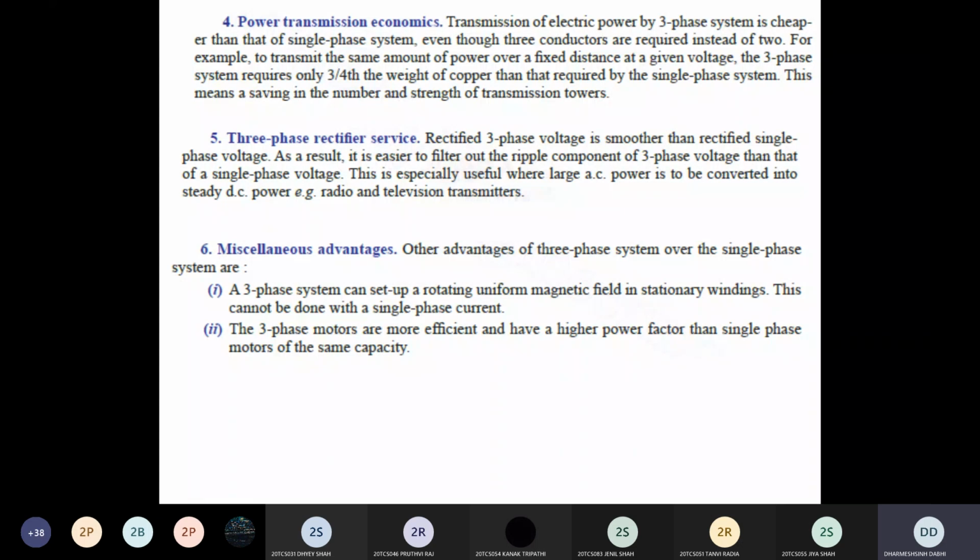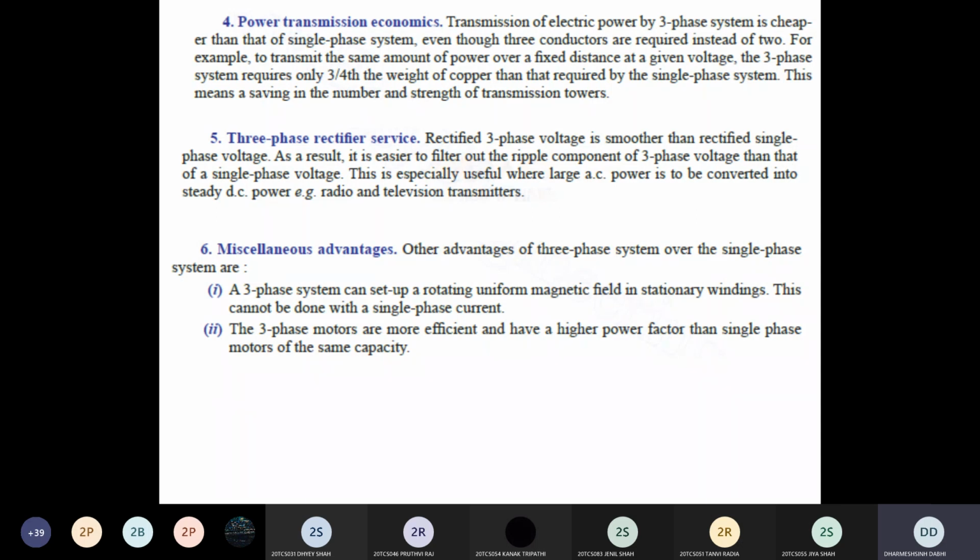What does high power factor mean? As we know the equation of power, P equals VI cos phi. If your power factor is high, it means cos phi is high, so your output power P is very high. And when output power is high, your load does more work as compared to the low power factor condition. So the high power factor of the three-phase motor means it gives us more output power as compared to a low power factor machine like the single-phase motor. Clear? So these are all the advantages of the three-phase system compared to the single-phase system.